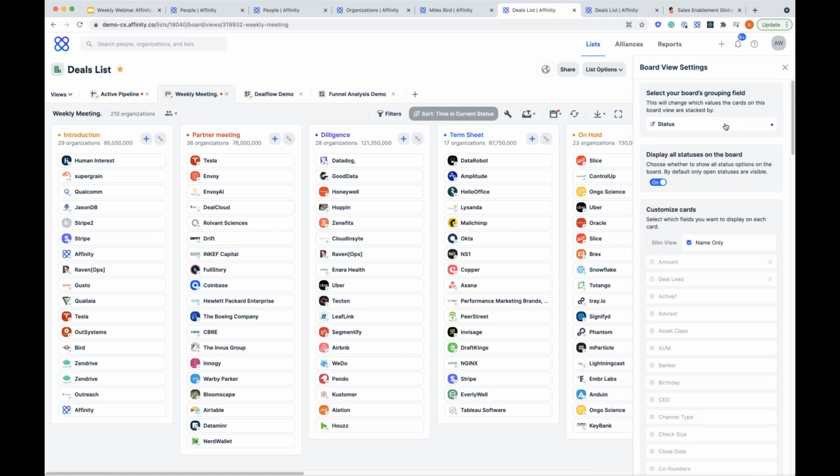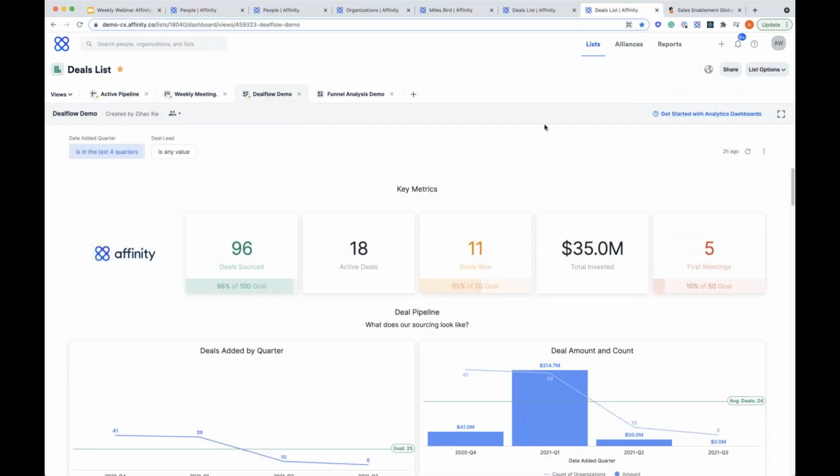So all of that information that we've taken, all of that data that we've brought in and enriched, we're going to be able to give it to you in a very easy, digestible view. And then what we've heard from a lot of our customers is, that's great. We love being able to manage our deal flow, process everything, have it be organized across our team. But we also want to have insight into this information. We want to be able to surface insights and have a new lens into our business. And the best way to do that is analytics. So we offer a best-in-class analytics view here where you can build custom dashboards to fit your needs.